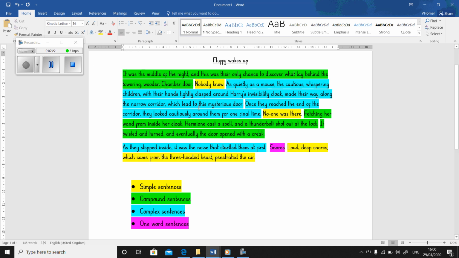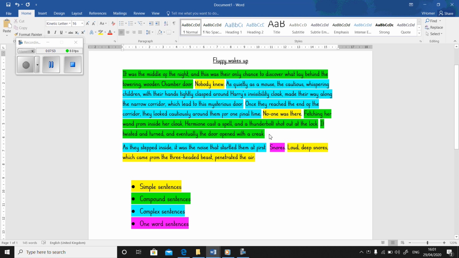So as you can see, we have got quite a nice variety of sentence lengths. We've got, obviously, 3 examples of simple, we've got 3 examples of complex, we've got 3 examples of compound, and we've got a 1-word sentence as well. And, obviously, all the different sentence types don't follow each other, so I haven't got all 3 of the compound ones together, haven't got all 3 of the simple ones together. Within one paragraph I've got 3 different styles of sentence types.